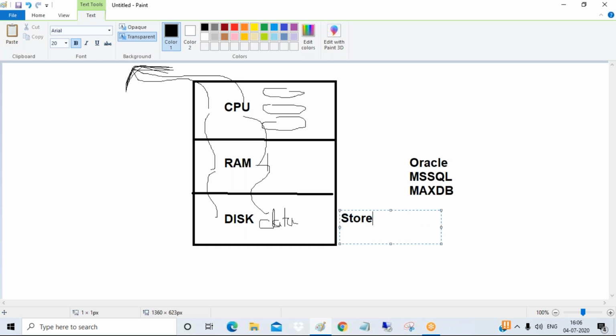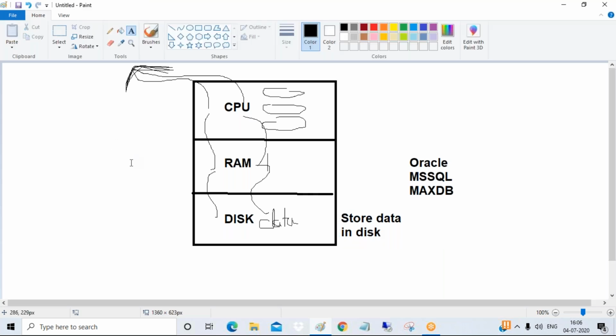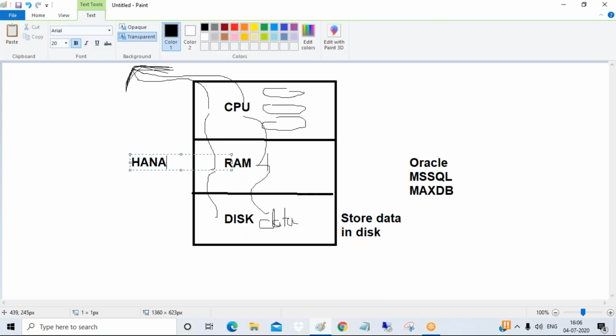Store data in disk, guys. They are primarily designed to store the data in disk. But HANA, guys, is designed to store the data in RAM. HANA is primarily designed to store the data in RAM itself.